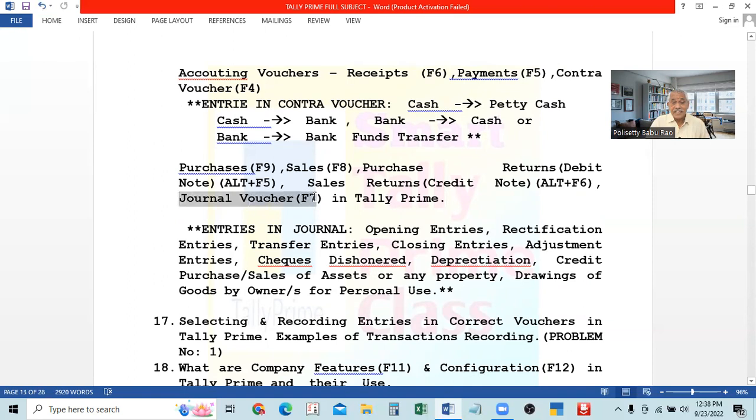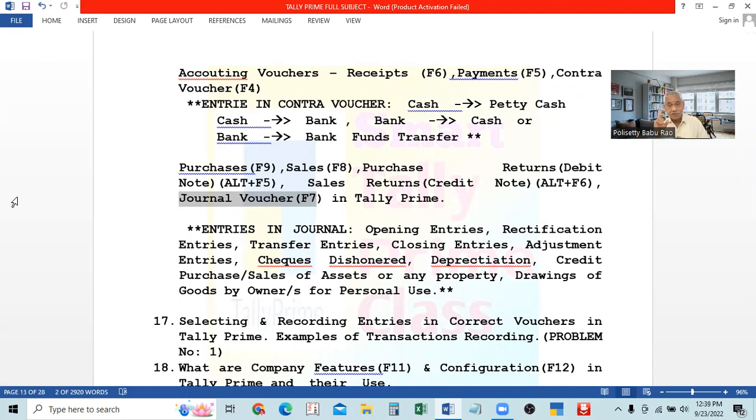Journal voucher. It is simply called the journal voucher; it is nothing but the journal of the original manual entry. In the manual entry, we are recording all the transactions in the journal. Then it's called only journal. There itself we learned about subsidiary books. Depending on the nature of transactions, we provide different books, like purchase books, sales books. In that, the last one is the journal. Any transaction that cannot be recorded in any of the other books